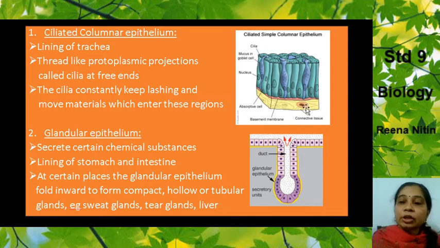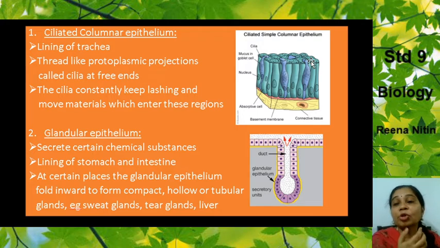Now in ciliated, you can see on top over here there are small fine hair-like structures which are known as cilia. What are the cilia? They are thread-like structures. What do they do? They keep lashing. So anything that enters, like inside the trachea. What is the trachea? It is a part of your respiratory system. It is responsible for taking the air from your nostrils to reach your lungs, to the alveoli inside your lungs.